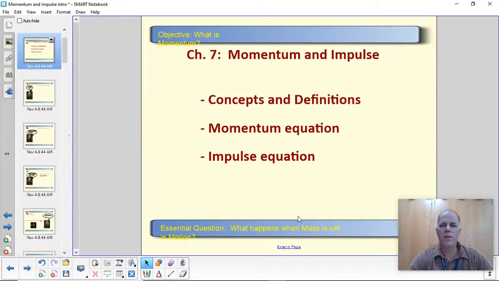Hey guys, today we're going to learn about momentum and impulse, which comes to us from chapter 7. We're going to look at the basic concepts and definitions that go with this, and we're going to learn the momentum equation and the impulse equation, and then have some examples of how to use them.